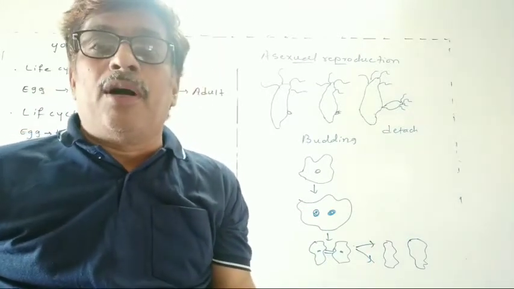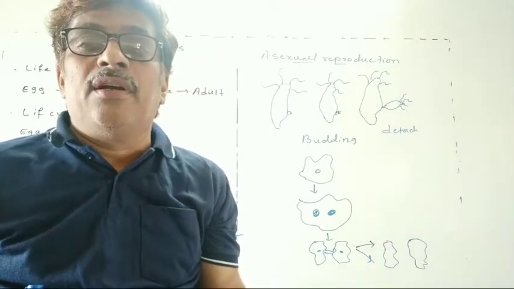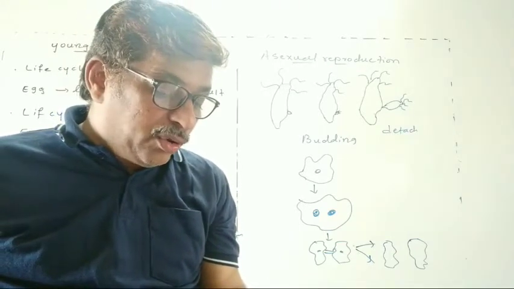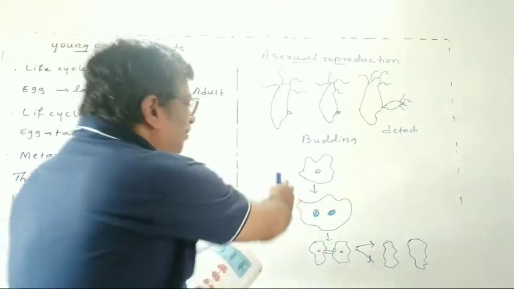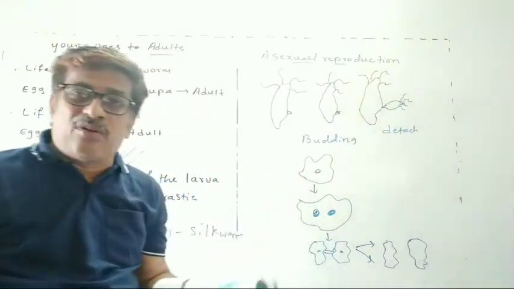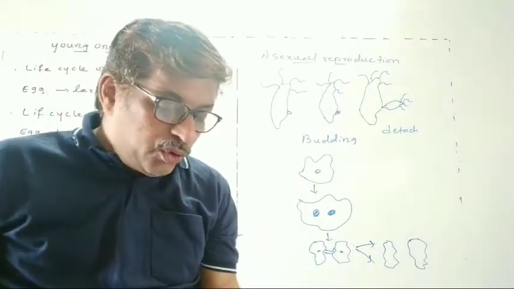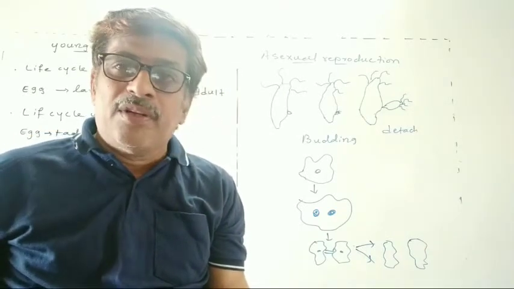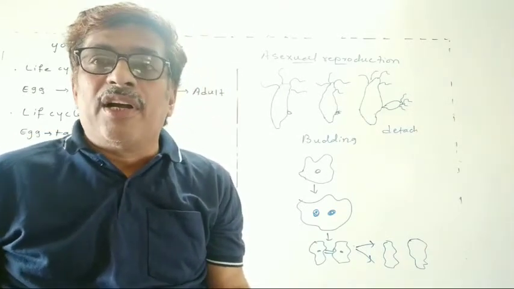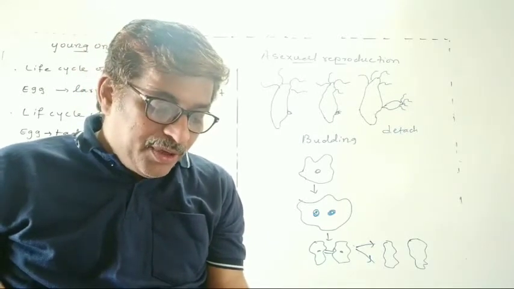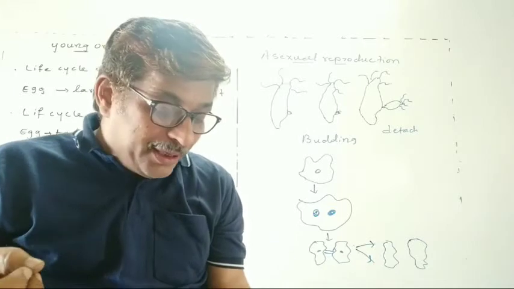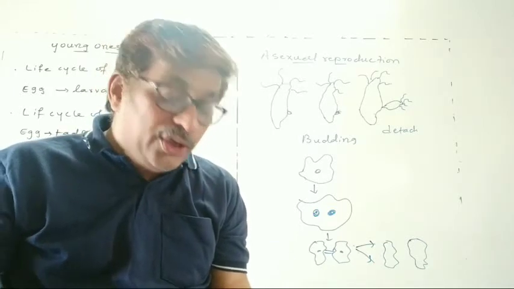That is in amoeba. In amoeba, what are you observing here? You have learned about the structure of the amoeba. You will recall that amoeba is a single-celled organism. It begins the process of reproduction by the division of its nucleus into two nuclei.